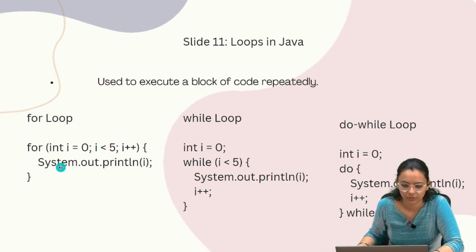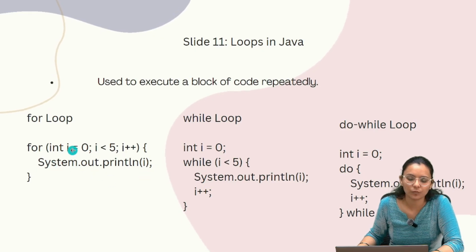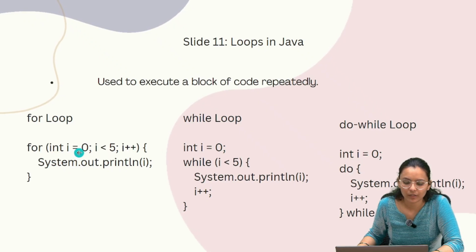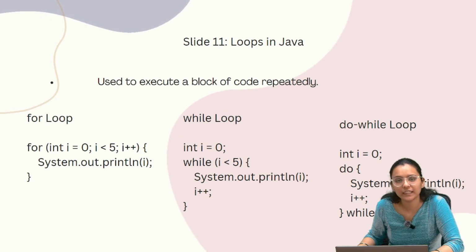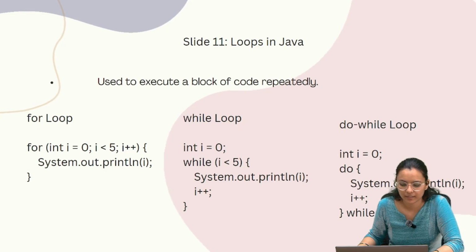Okay, so here in the output there will be the printing of i. So what will be the output here? The output will be the values from 0 to less than 5, which can be written as 0, 1, 2, 3, 4, and each printed on a new line. It means first it prints 0, then in the next line it prints 1, then 2, then 3, then 4.